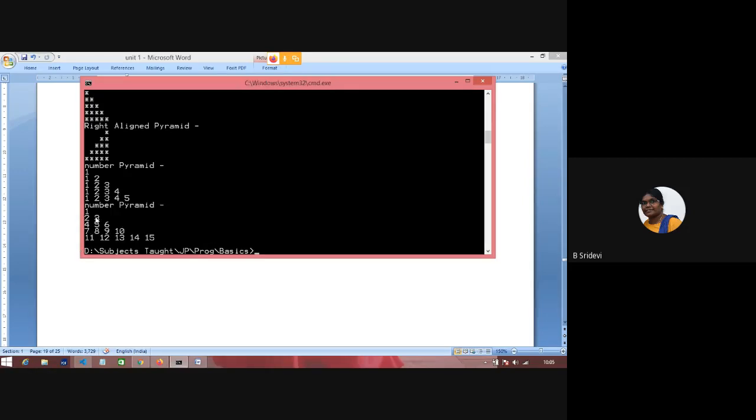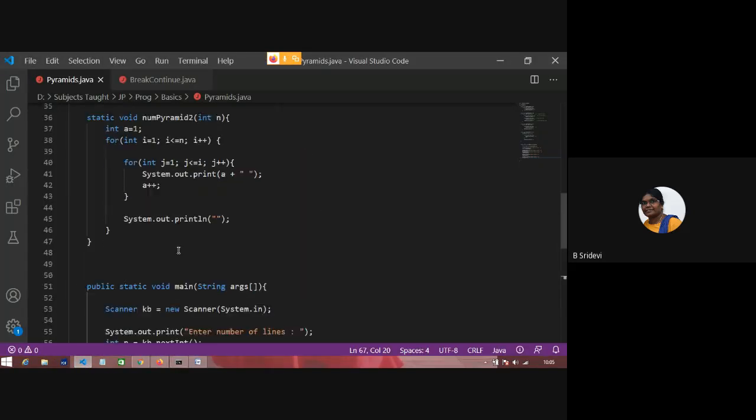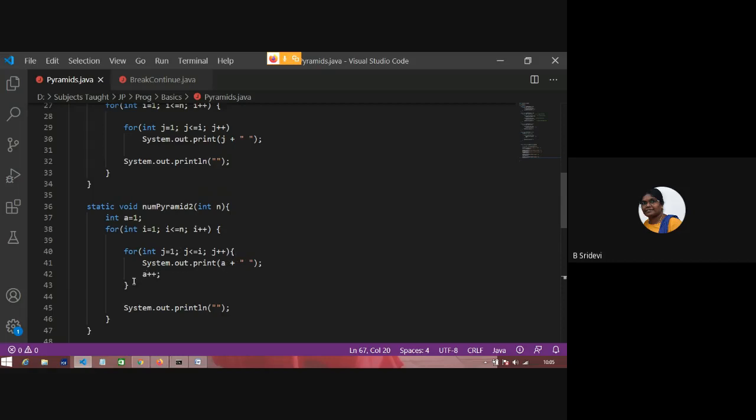See, 1, 2, 3, 4, 5, 6, 7, 8, 9, 10. After printing every element, it is getting incremented. Is it nice? Just as you are little beginners, I have written it as a separate line. You can keep it here so that you can remove 3 lines, and you can remove these 2 also.